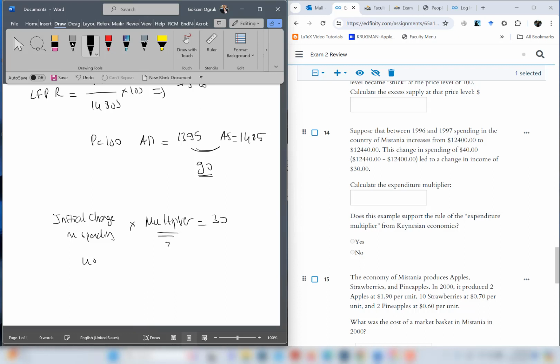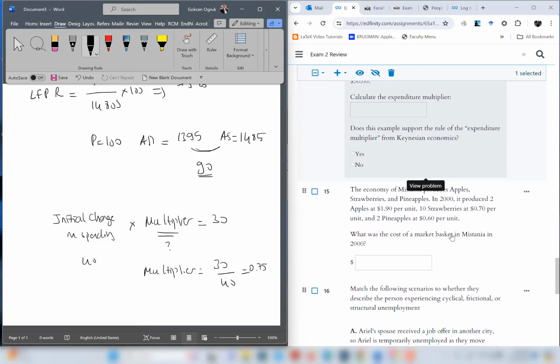So the question is, what is this number? To find the multiplier, we are going to divide 30 by 40, which is 0.75. So the expenditure multiplier is 0.75. Does this example support the rule of the expenditure multiplier from Keynesian economics? It's no, because according to Keynesians, the multiplier is a number greater than 1. If it's less than 1, it is not supporting the rule of the expenditure multiplier from Keynesian economics.